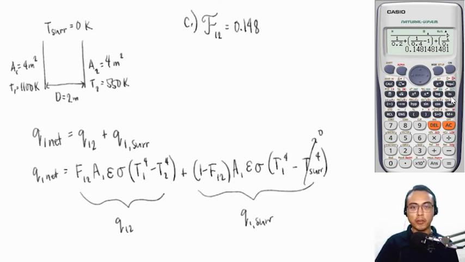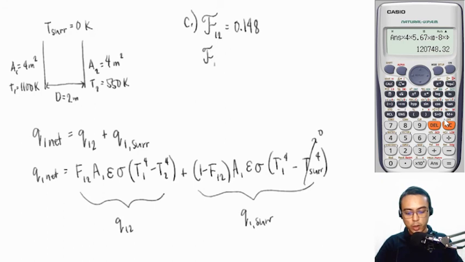Now we have to modify our Q1 net equation a bit because the overall interchange factor already includes the view factor F12 and the emissivities. We do need to solve for another overall interchange factor. We will call that fancy F1 surroundings because again, plate number 1 is still exchanging heat with the surroundings at 0 Kelvin. Now, for the evaluation of F1 surroundings, emissivity 1 is still equal to 0.4, but emissivity 2 is now equal to 1.